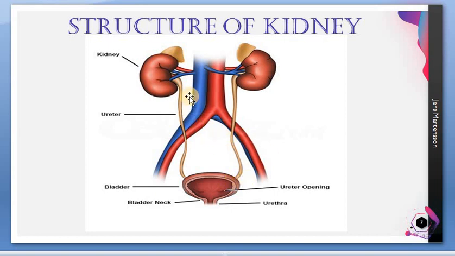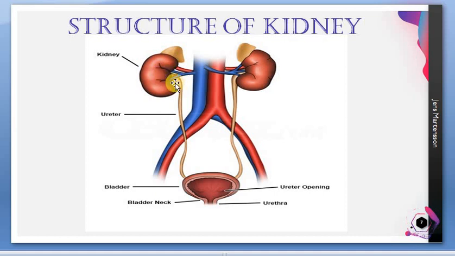Now this ureter, you can see that it's a very long tube, but when it arises out from the kidney, listen very carefully, the ureter is a little expanded. Can you see that here? This expanded part will enter into the kidney also.